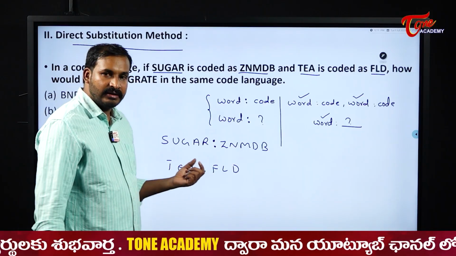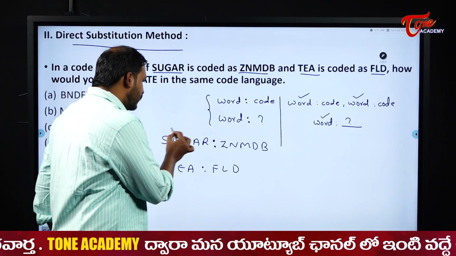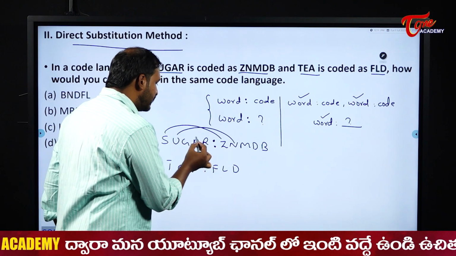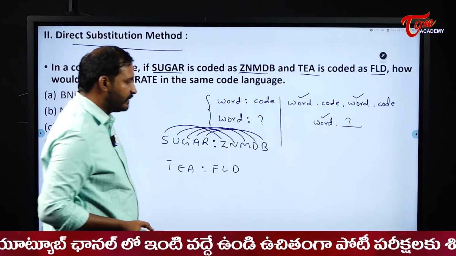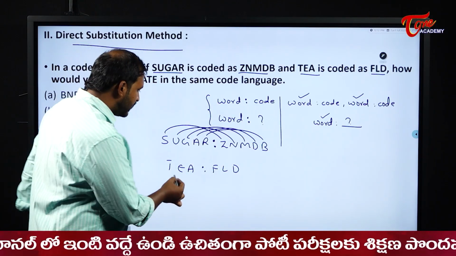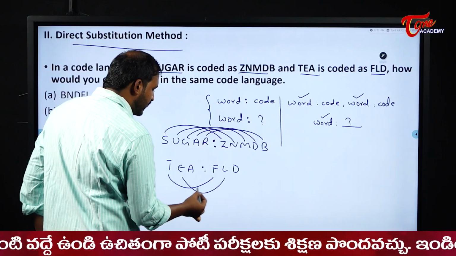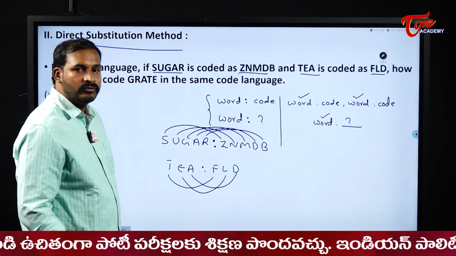What it means here is S is coded as Z, U is coded as N, G is coded as M, A is coded as D, R is coded as B. And similarly, T is coded as F, E is coded as L, A is coded as G. Sir, how did you tell that one?